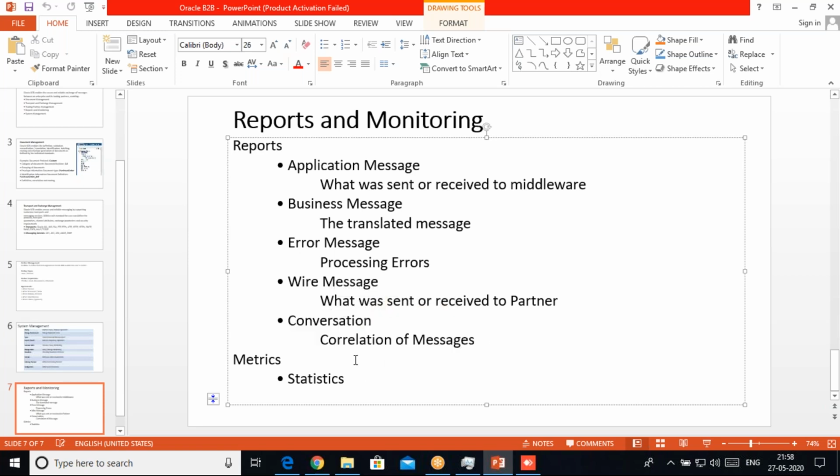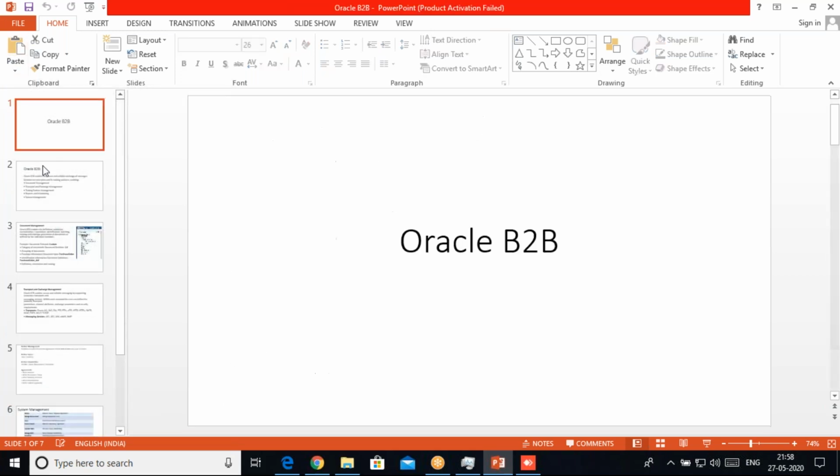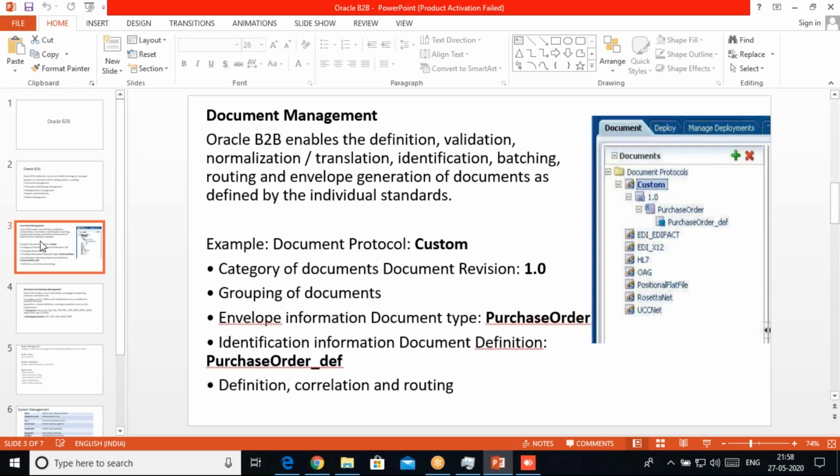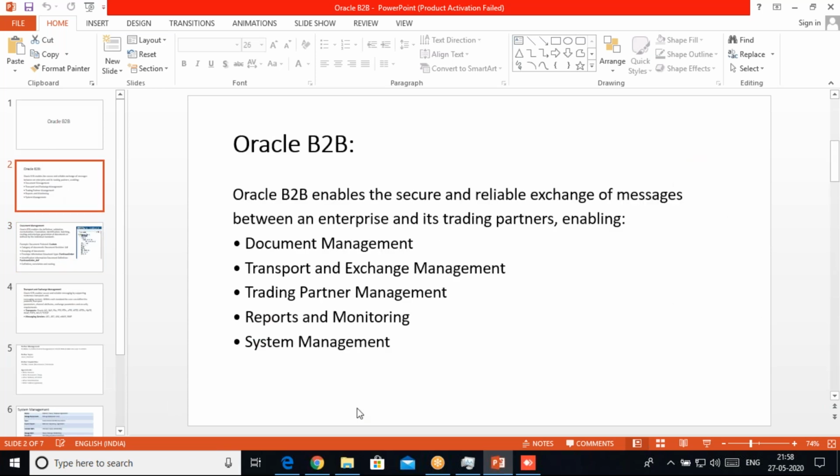And in the metrics we can see all the statistics, like how many messages were received today, which ones had errors, and all these things we can see here. So mainly Oracle B2B lies on these five things we do on the B2B server. For any concern, we can move to the actual B2B server and see all these options there.